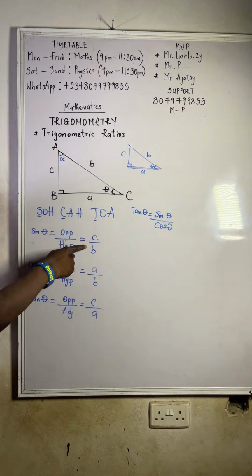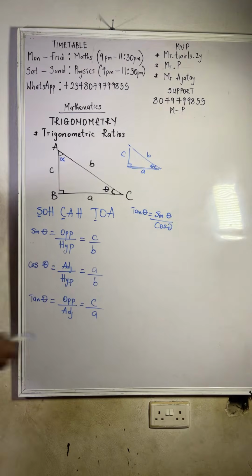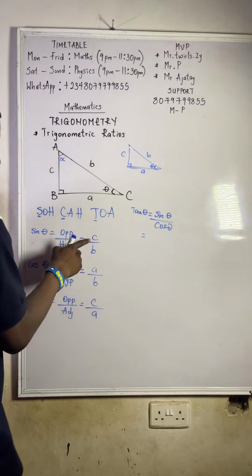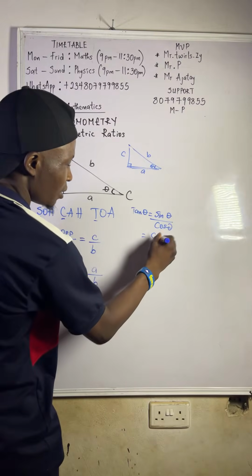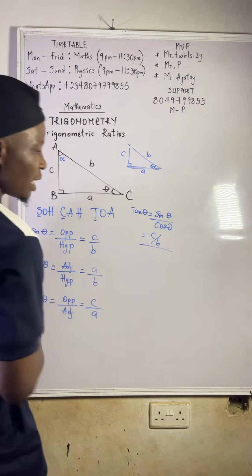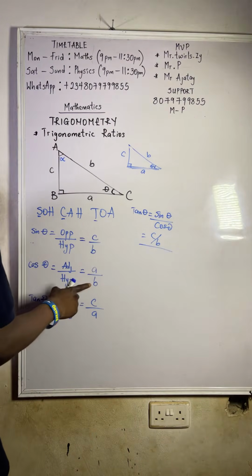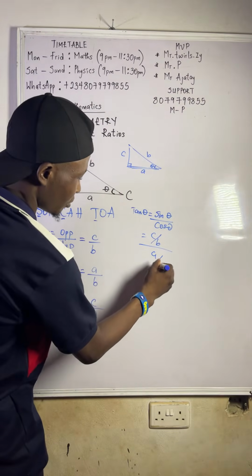Now what is our sine? Our answer for sine is C over B. Then divided by, what is our answer for cos? Our answer for cos is A over B.